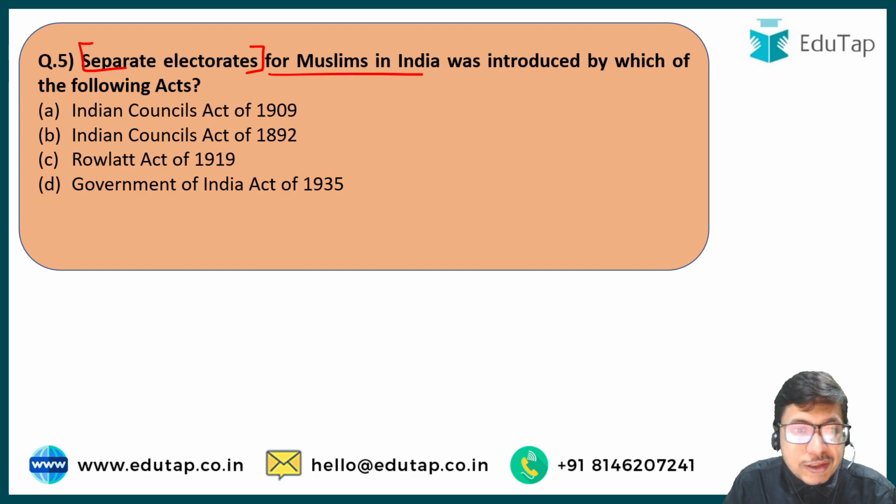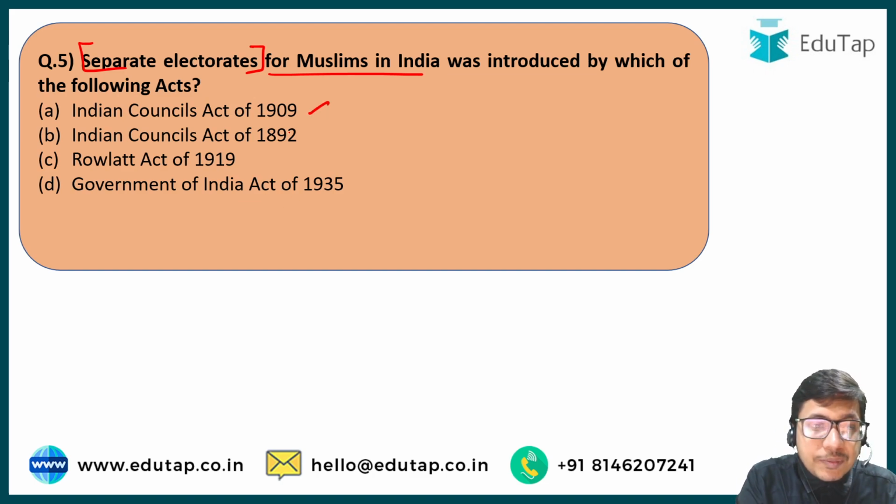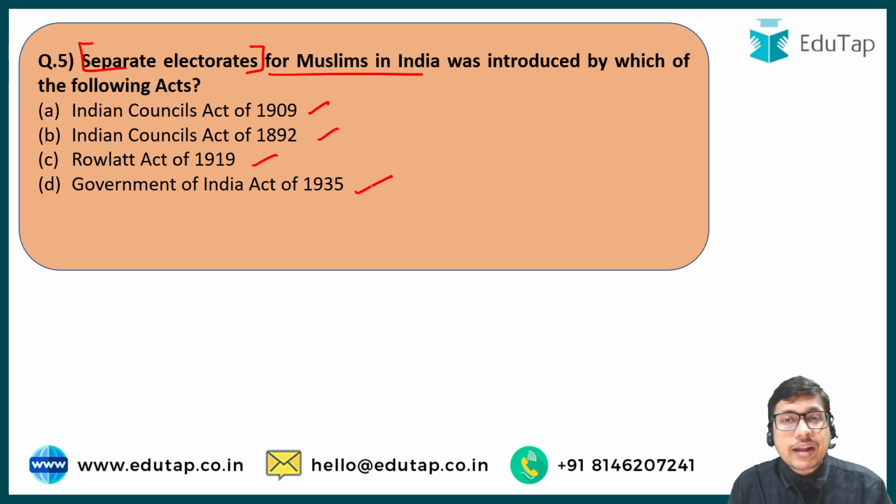Option A, Indian Councils Act of 1909. Option B, Indian Councils Act of 1892. Option C, Rowlatt Act of 1919. And option D, Government of India Act of 1935.